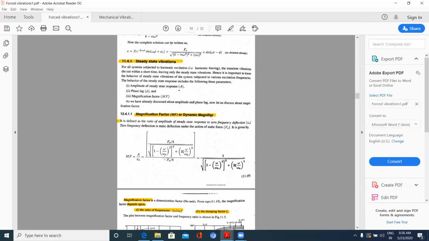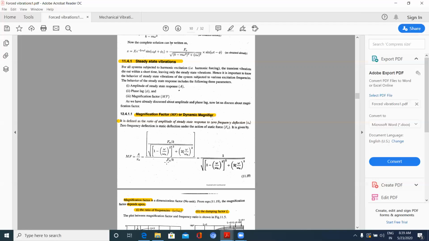Generally, when the force applied is F naught, when it is being resolved, again we will be getting this amplitude. But if F naught is directly applied, static deflection means I am just applying this F naught on the system and displacing it.